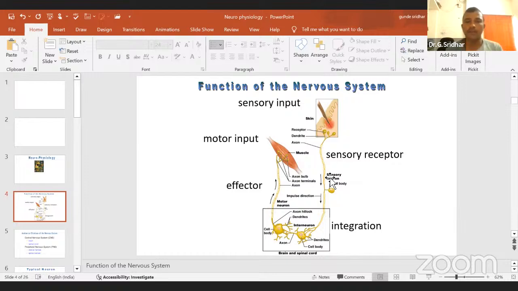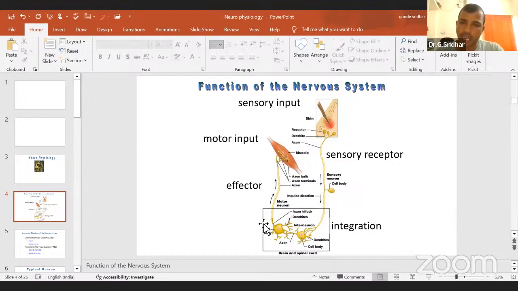I mean to say that the brain will analyze what type of information you are getting from the external source. Then it will integrate. After integration, it will send some signal to the effector organ. But how will it send the signal to the effector organ? For example, you can see here, the sensory receptor sends the signal to your sensory neuron. The sensory neuron sends the stimulus to the brain or central nervous system.